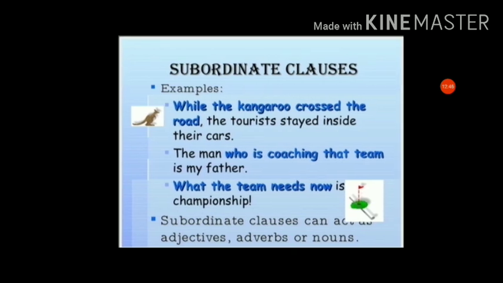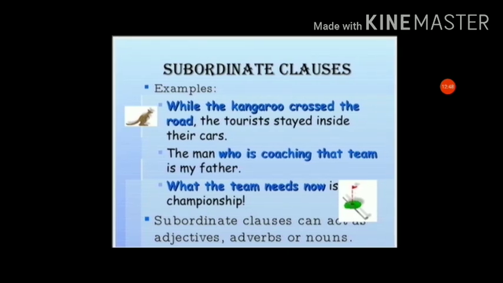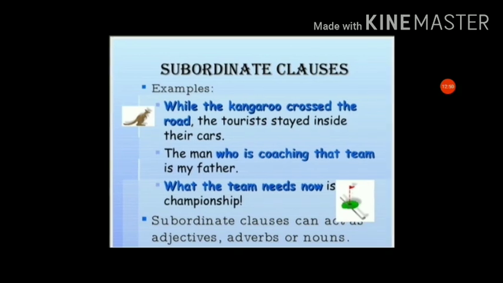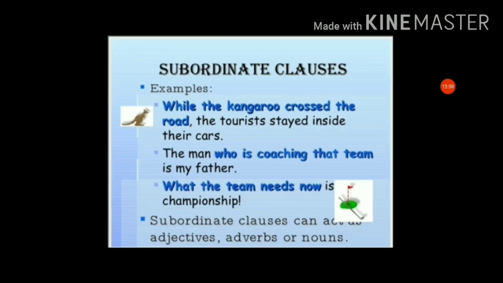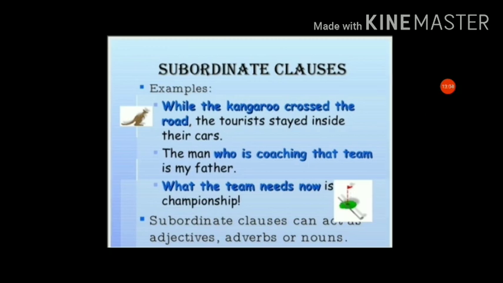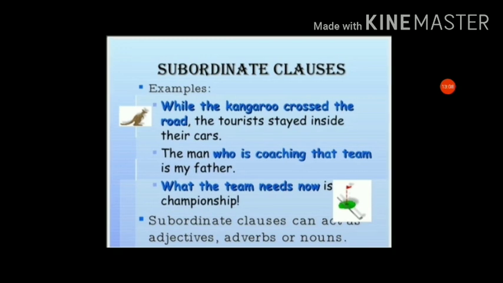Subordinate clauses act as an adjective, adverb, or noun. See again: "while the kangaroo crossed the road," and the rest of the sentence gives extra information about the noun. So the whole clause "while the kangaroo crossed the road" is a noun clause.